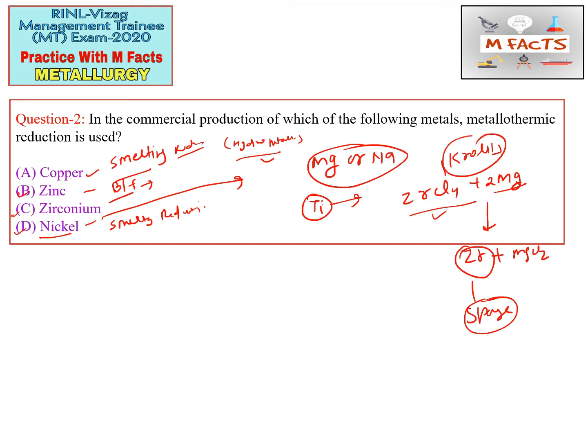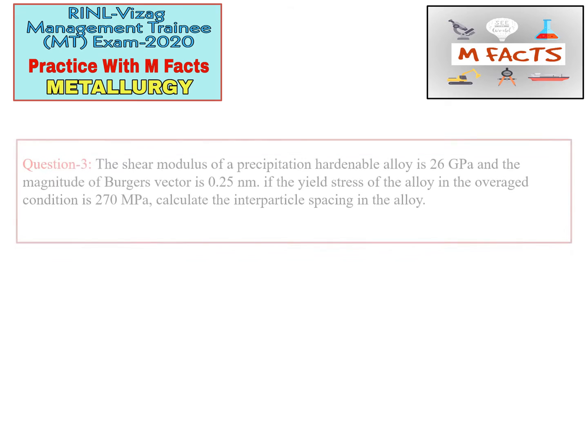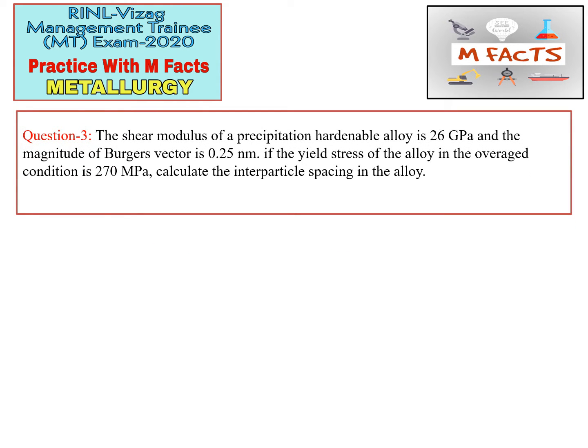Okay, so Mg, or Na, we can use for the commercial production of zirconium. So the correct option for this question is C. C is correct.